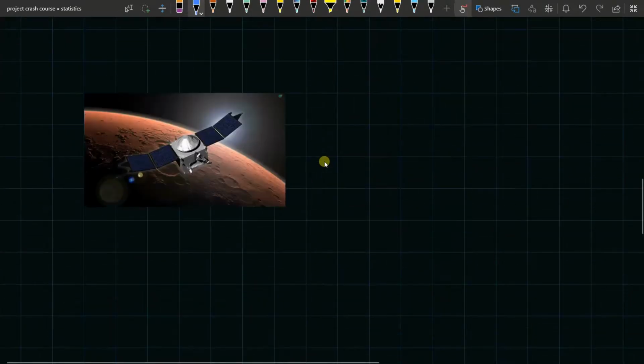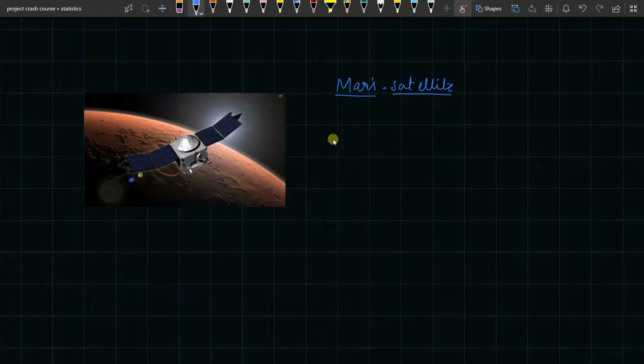So this is a Mars rover. This is a Mars satellite. Don't ask me who took the picture of this Mars satellite. Okay, it's not a real picture, it's just an imaginary picture. It's a 3D model and then they just put it there. So what it does, it takes pictures of the Mars atmosphere, it takes pictures of the Mars surface, and also it calculates the composition of the Mars atmosphere and everything.